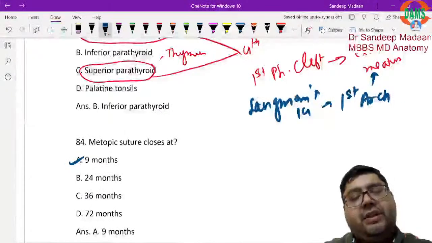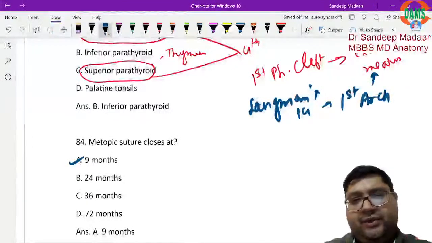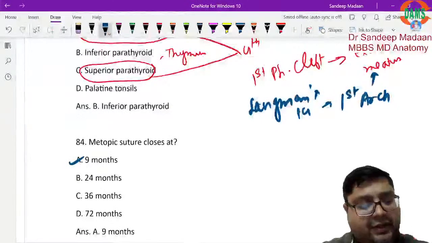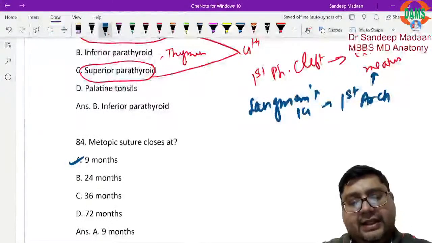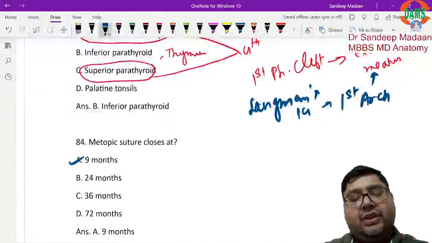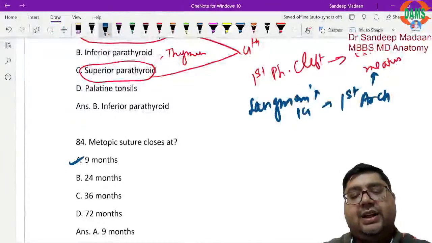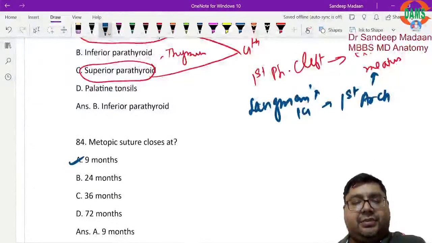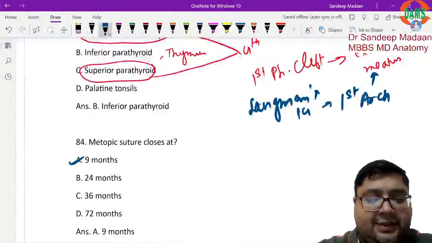In the previous editions it was very vague and very late written, but we should not follow the previous description. What we have to remember is the latest information, and according to the latest information, dear students, metopic suture will close at 9 month, or whatever choice has been given within the first year, that should be the answer. That is according to Gray's anatomy. So far so good, yes.